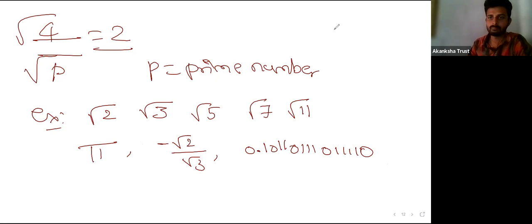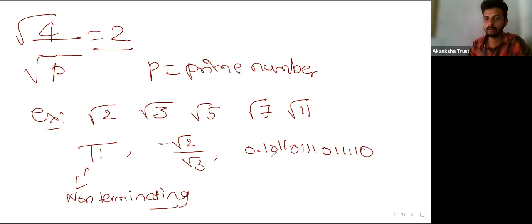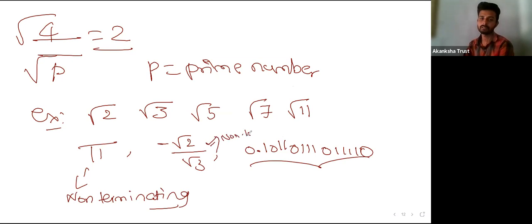Yes, exactly. It has no end, it is non-terminating. Pi is non-terminating, and this other number is also non-terminating and non-recurring. So such numbers are called irrational numbers.